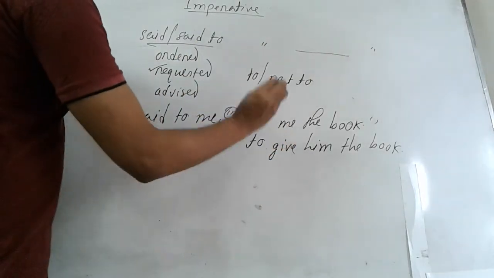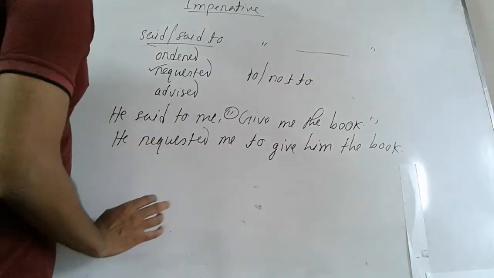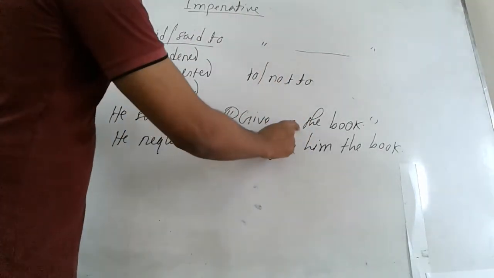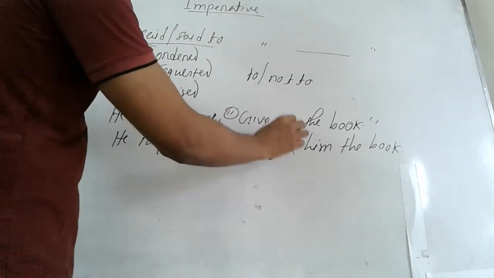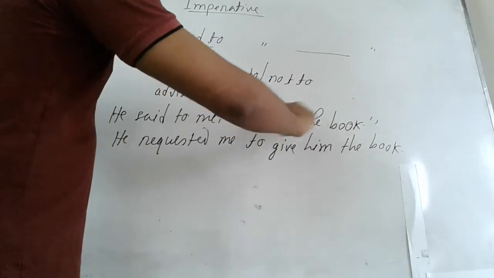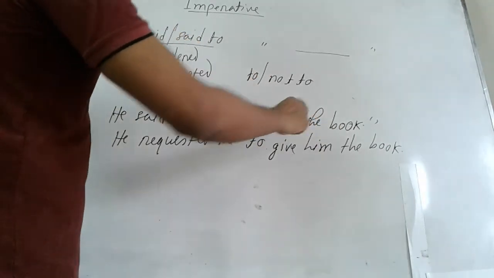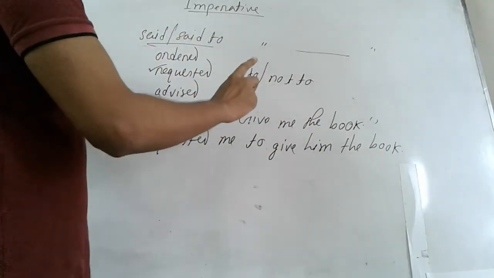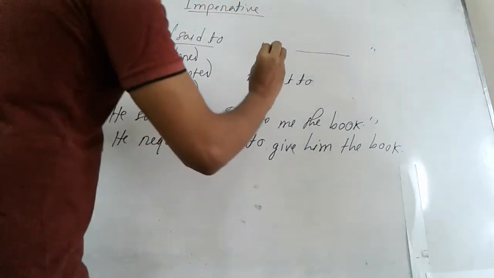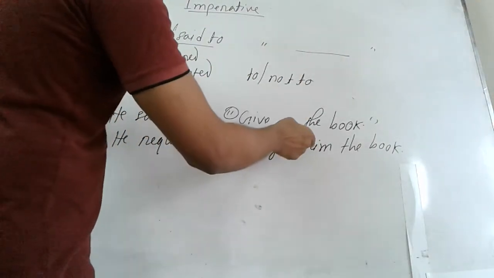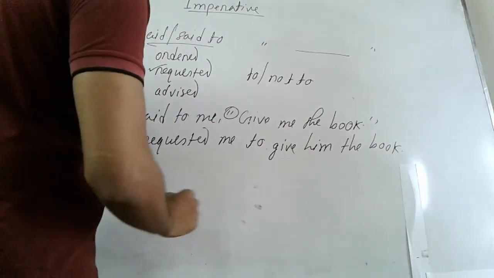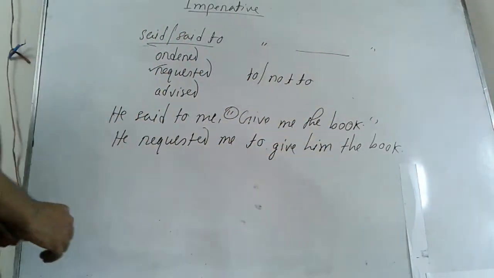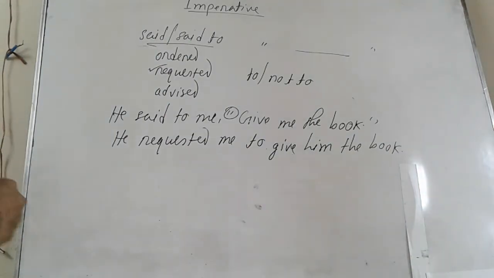So I am telling this again. Suppose you have another verb in the middle of the sentence. If there is any subject of that verb before the verb, then that very verb will be changed according to the rules of assertive sentence. But if there is no subject of that very verb, then it will remain in present form, that is, it won't be changed. Now we will have another example about it.